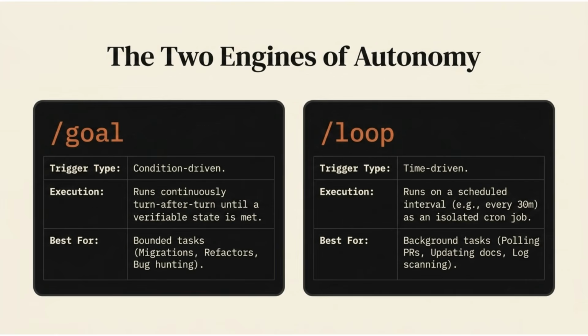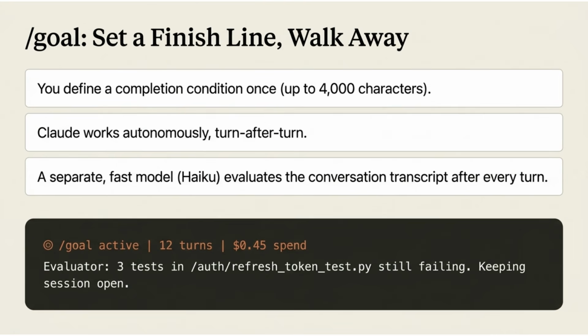Goal is condition-driven, running continuously until a verifiable state is met, best for bounded tasks like migrations and refactors. Loop is time-driven, running on a scheduled interval for background tasks like polling PRs or updating docs. With /goal, you define a completion condition, and the agent works autonomously, turn after turn. A separate fast model called Haiku evaluates the conversation transcript after every turn to ensure progress toward the goal.